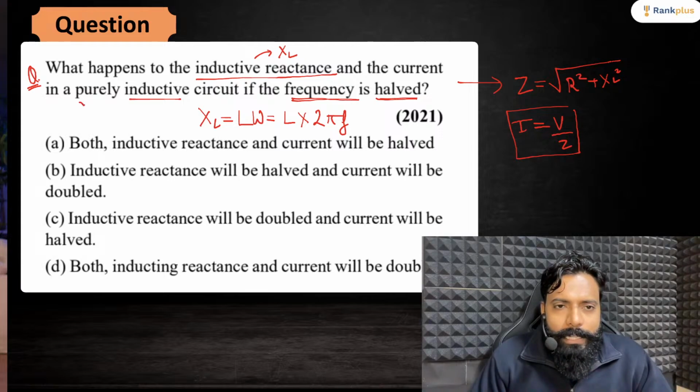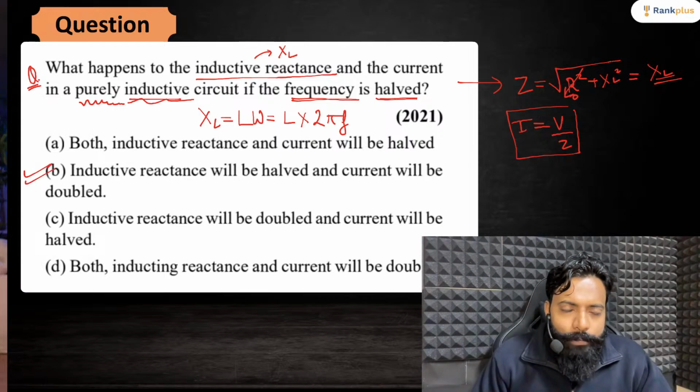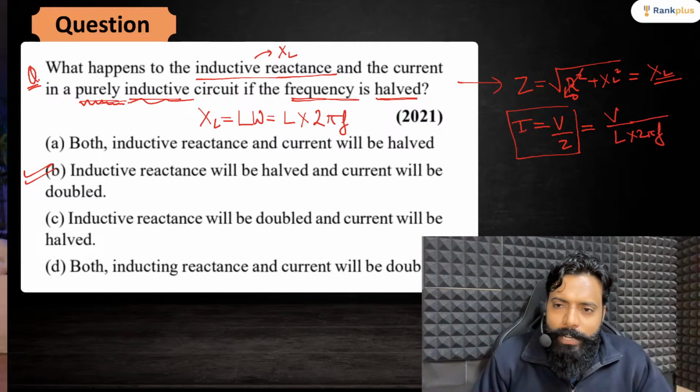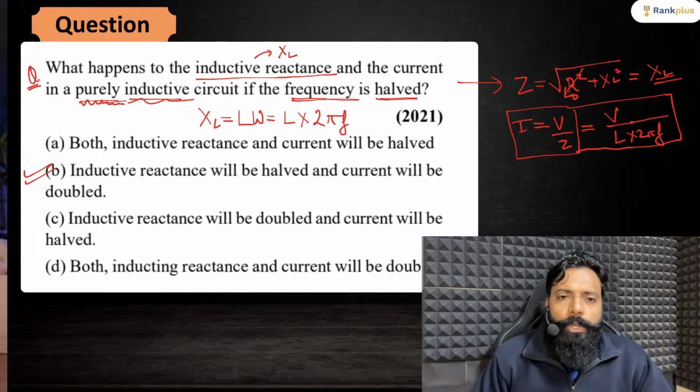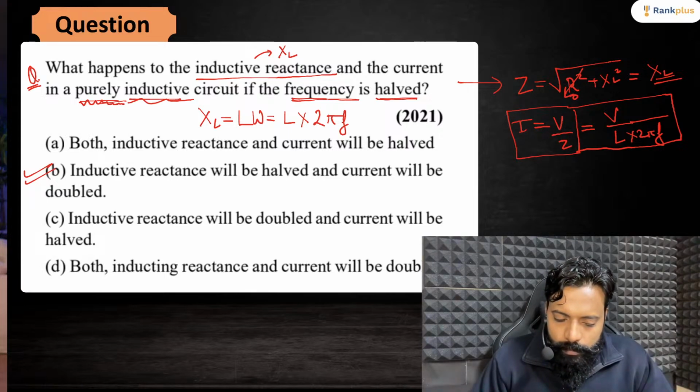Okay. It is saying that it's a purely inductive circuit. So for a purely inductive circuit, this resistance is 0. We can say that Z is equal to XL. So I can say that here my current will be doubled, because if it is a purely inductive circuit, I can substitute the value here like V divided by L into 2 pi f. And if I'm decreasing the value of frequency by 2, ultimately my current will be increased by 2 times, right? Yes, Shweta Singh gave the correct answer. B option is correct.